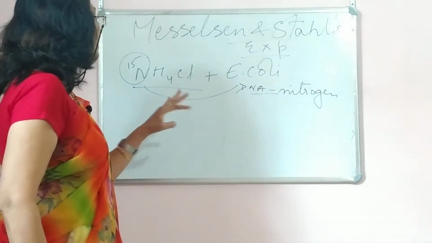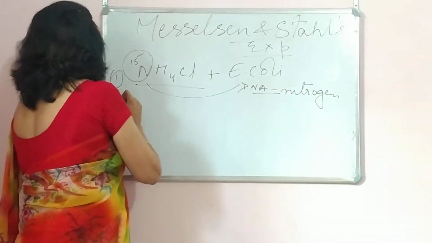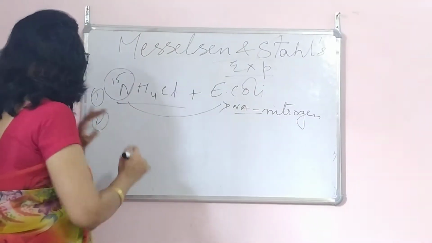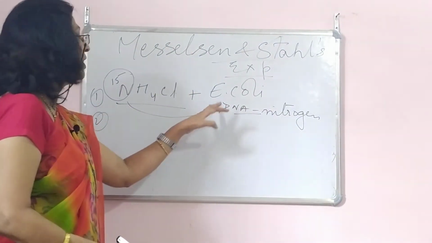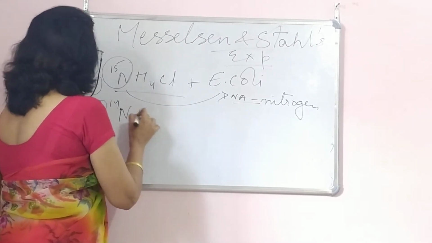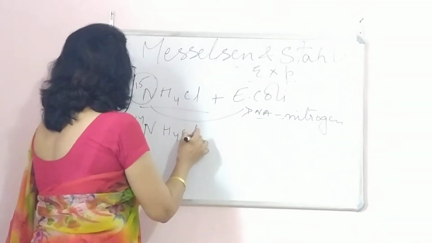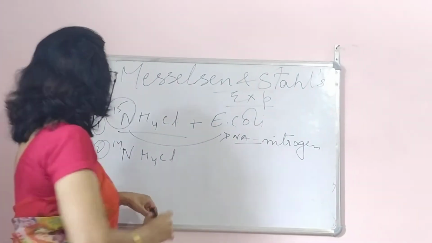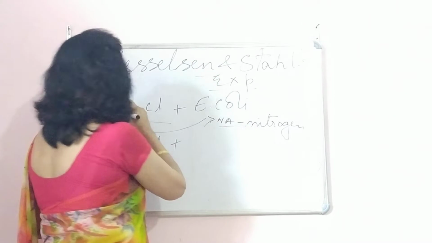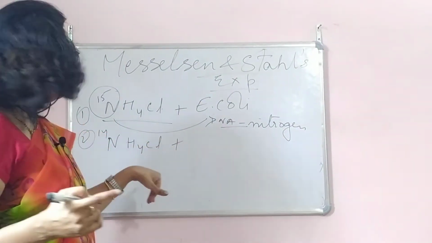Okay, and after that, this is the first thing he did. And after that, what did he do? He grew some generations of it. And after that, again he took those E. coli, okay, and he grew them in the normal, that is N14, NH4Cl. This is the normal isotope. Over here, the same E. coli which was grown in N15, he grew it over here.